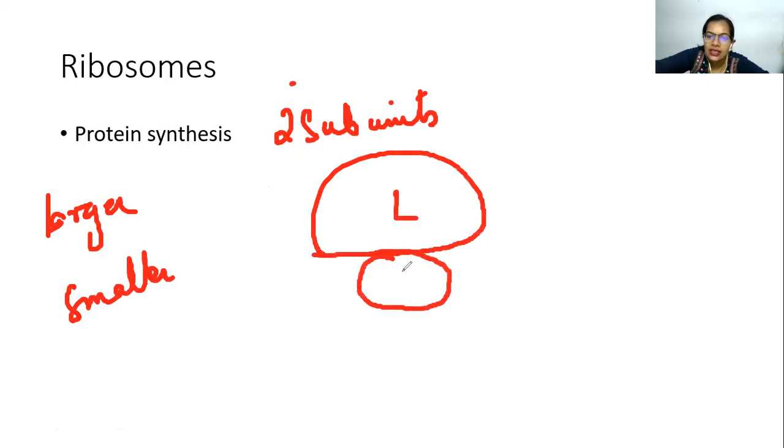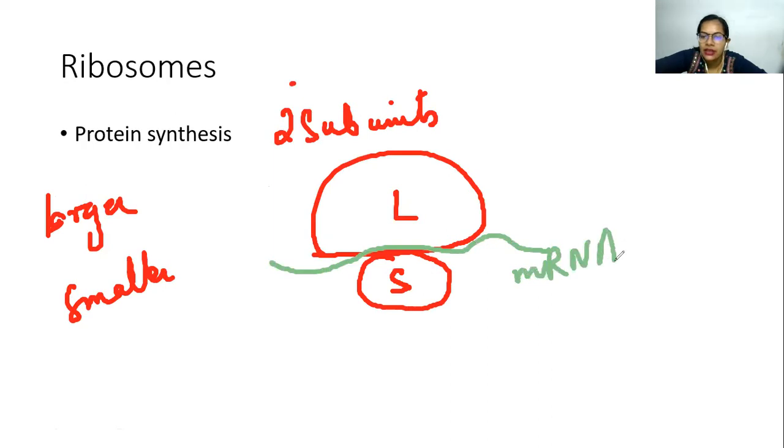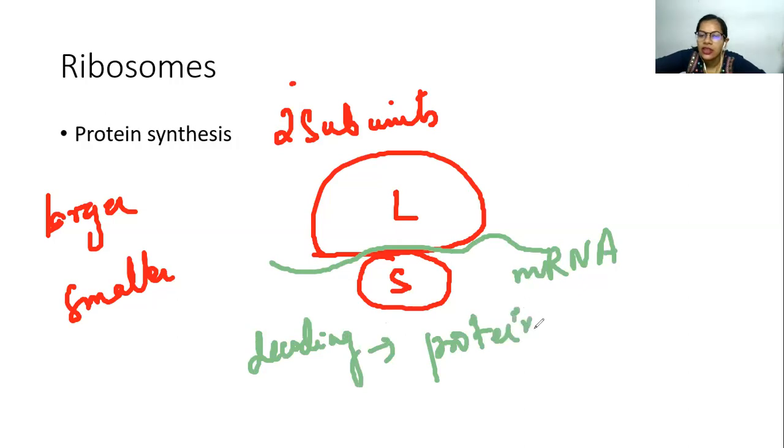So this is your larger, this is your smaller subunit. Now whenever you get any signal from the cell, that is in the form of the mRNA. So this is your mRNA. Ribosomes help in decoding the mRNA. After decoding, what you get is the protein. So it helps in the protein formation.